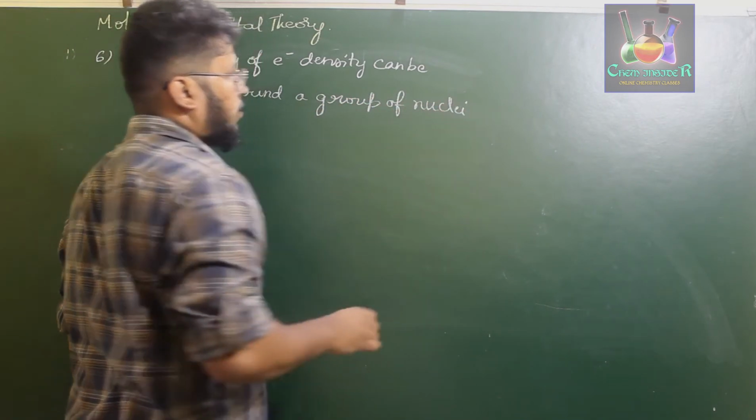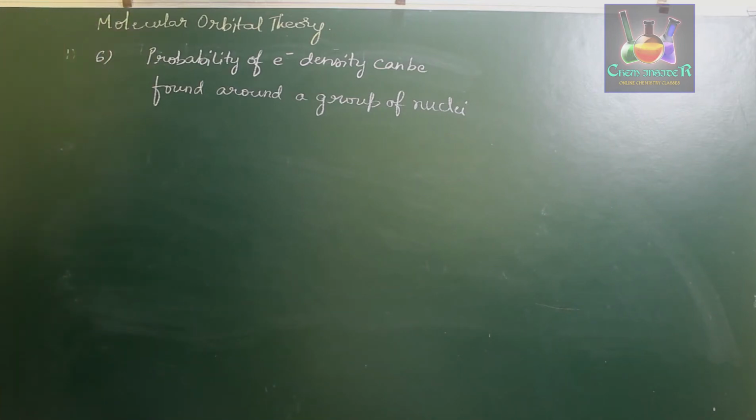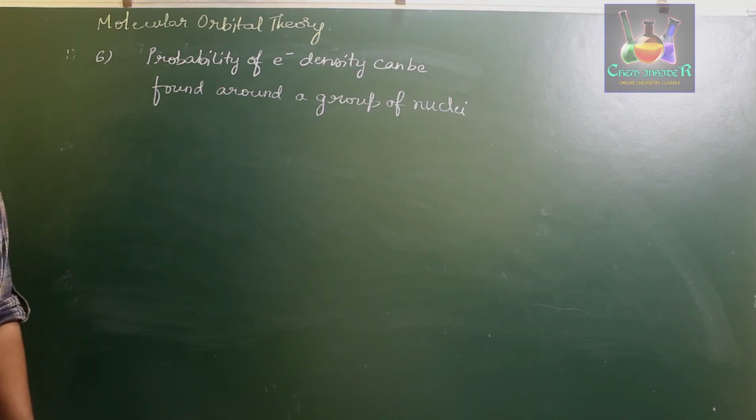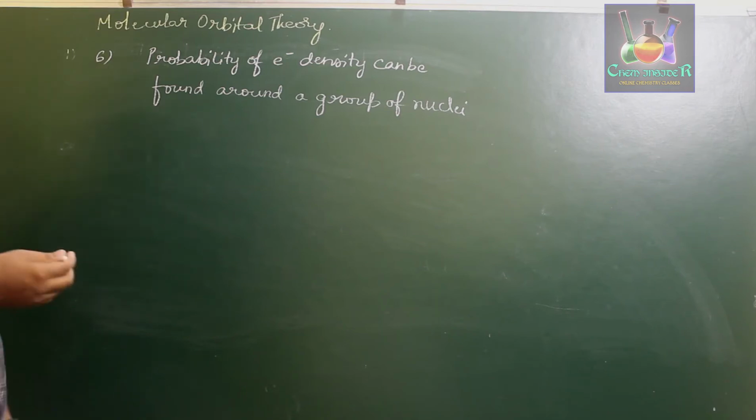So instead of being present surrounding one nucleus, in molecular orbital theory the probability of finding an electron density will be present around the group of nuclei. So there will be multiple nuclei present, and the electrons will be present around those nuclei, which is nothing but the group of nuclei.